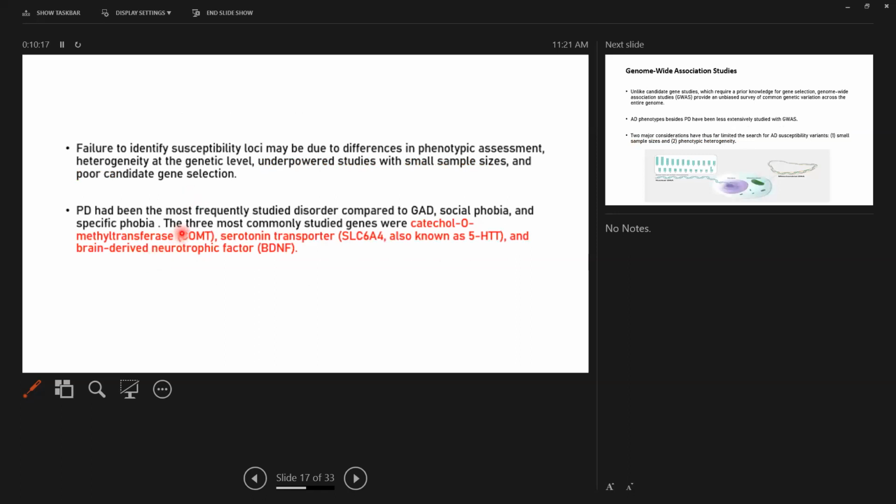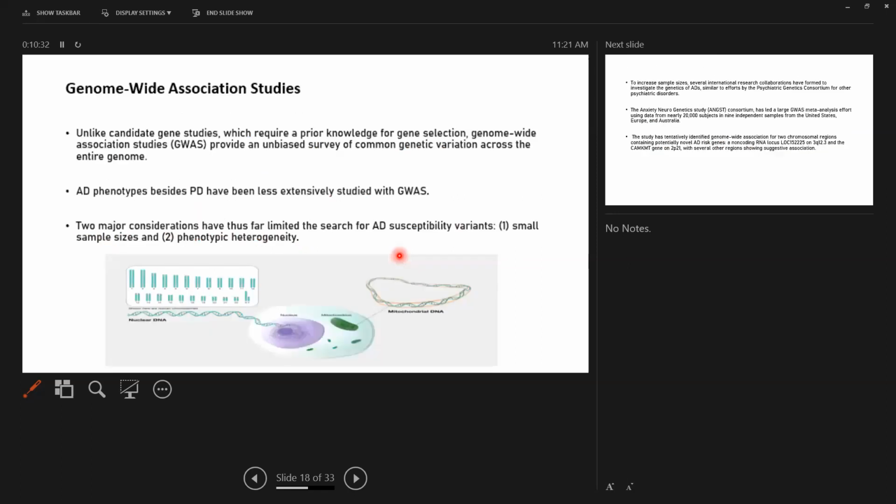Now, panic disorder has been the most frequently studied disorder compared to generalized anxiety disorder, social phobia, and specific phobia. The three most commonly studied genes are catechol-O-methyltransferase, serotonin transporter, and brain-derived neurotrophic factor. Now, let us come to genome-wide association studies.